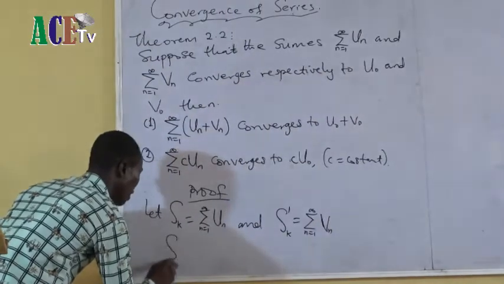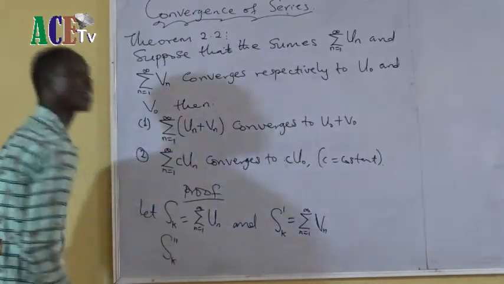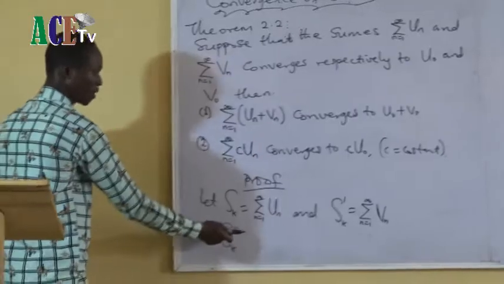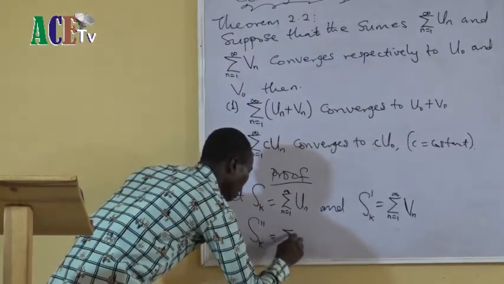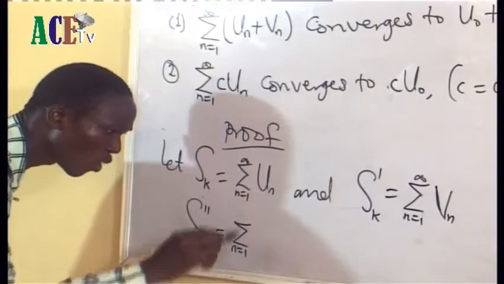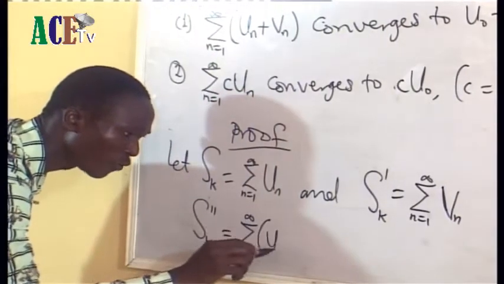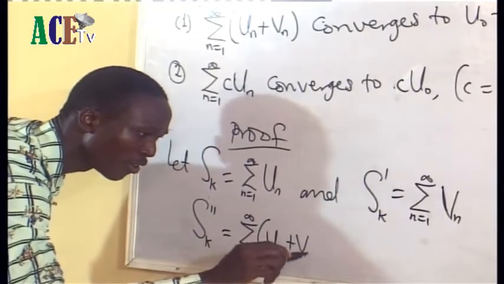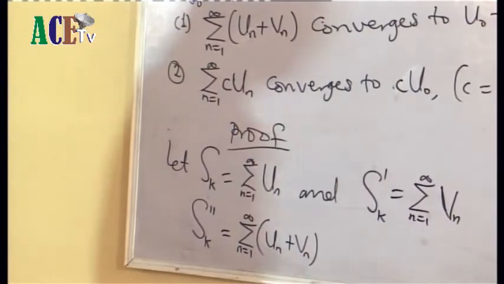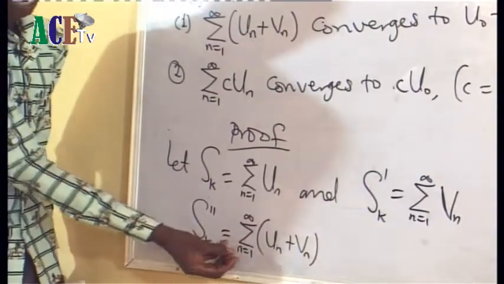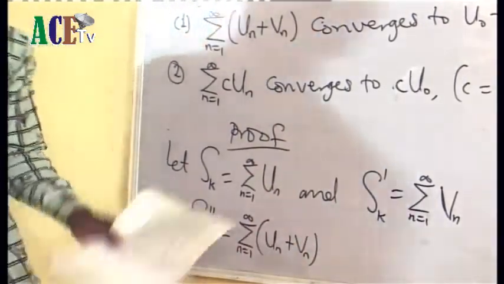If I want to add two of them, I have to represent them by another variable. Let me represent it by sk prime prime. Then it will be equal to the sum from n equals 1 to infinity of un plus vn. So if I have this, I can separate this sum for this and for this.